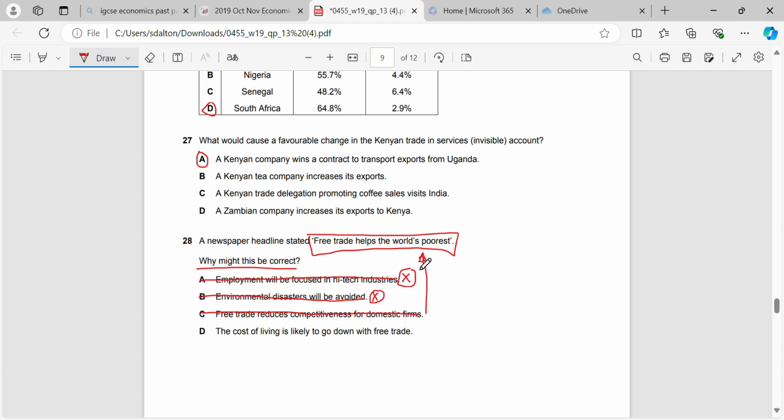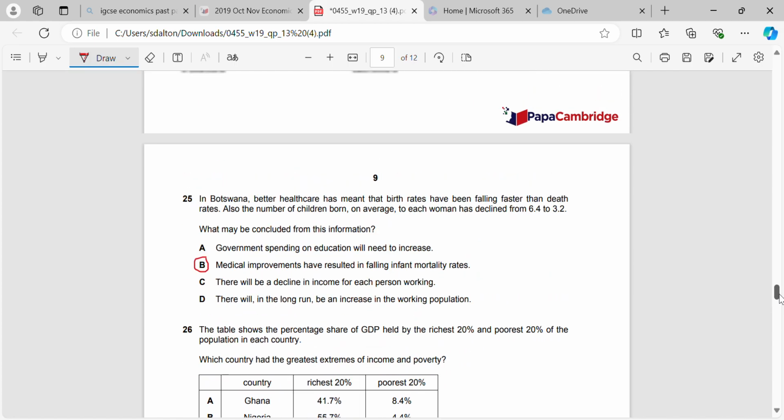If the demand goes down for the domestic firms, it's going to become harder, if that was true, for the world's poorest people to be able to access goods and services because they may have to import them instead. Whereas if the cost of living goes down, that will help the world's poorest people because it now becomes cheaper for them to live. So that will help to reduce the inequality.